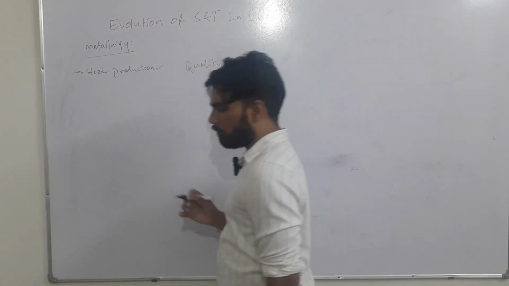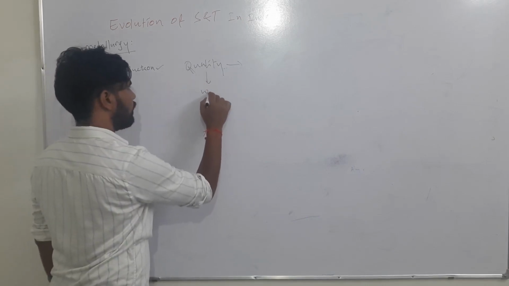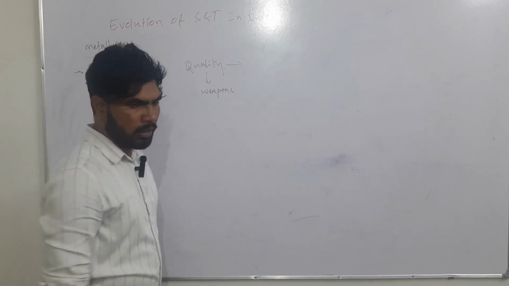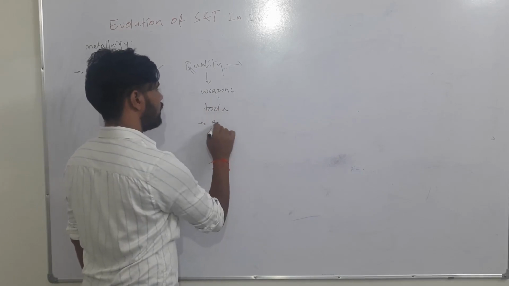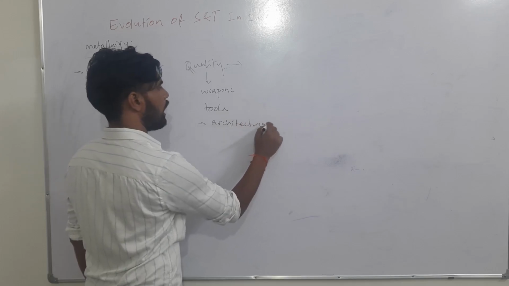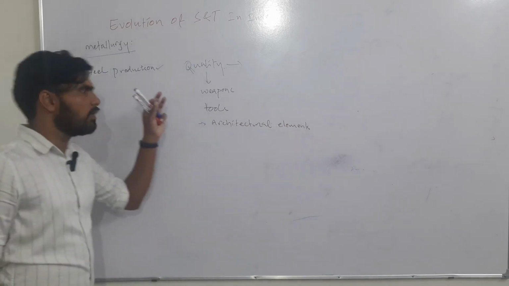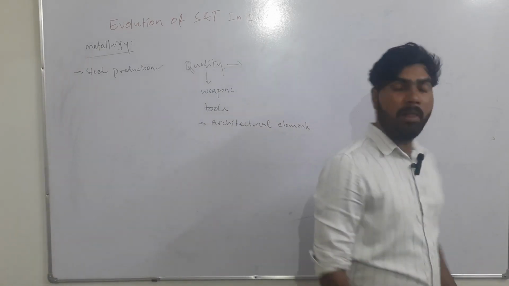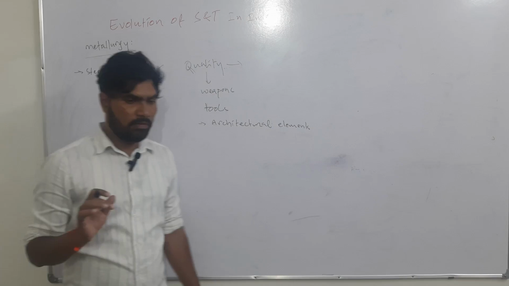So what were the applications of this steel? Good quality of steel was used in making weapons and other tools, day-to-day tools, and even in architectural elements. Generally we think that steel is a modern day phenomenon. Steel was not there in the ancient or medieval time, but in the medieval period itself, a lot of advancement has been achieved in production of steel.